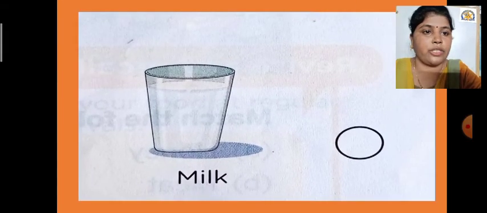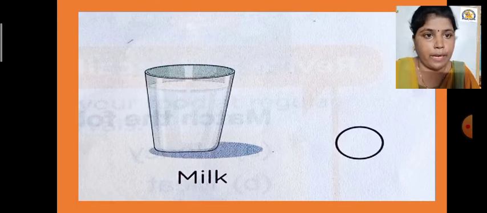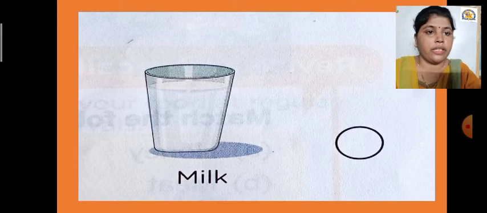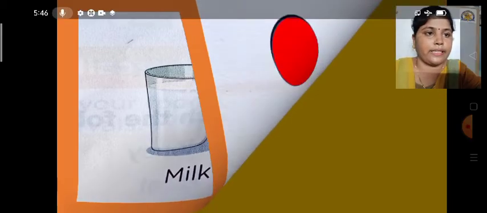And what is the next picture? Yes, this is a glass of milk. Okay, the word milk is written there. And milk we obtain from the animal, not from the plant. So that's why we have to fill the red color in this circle. Okay, now let us see the next.